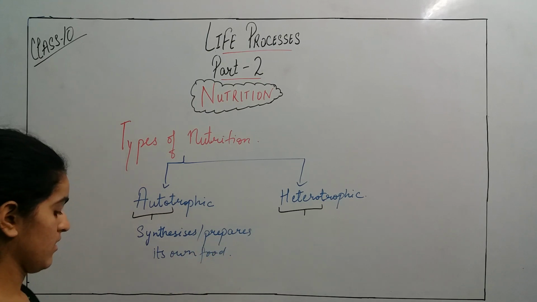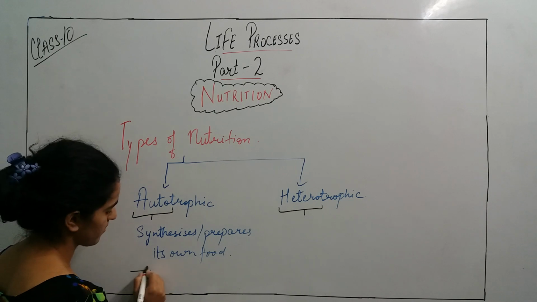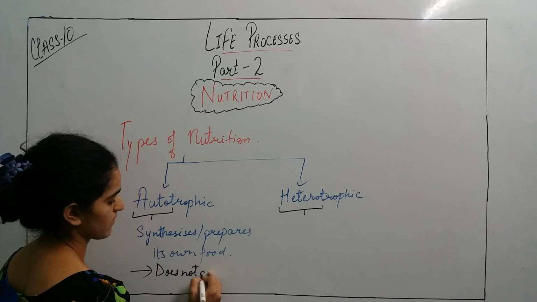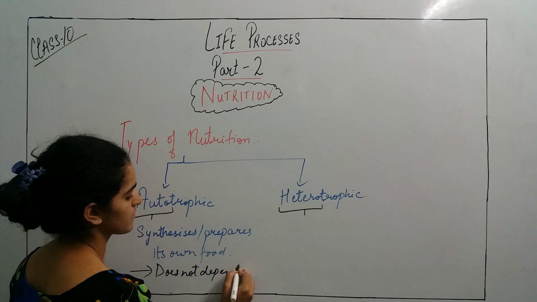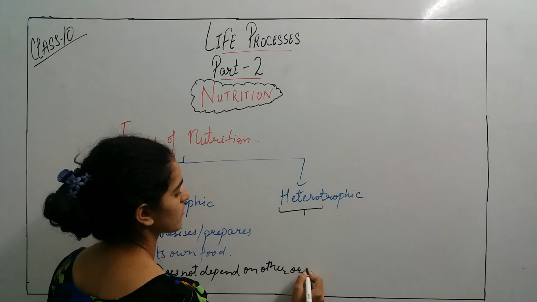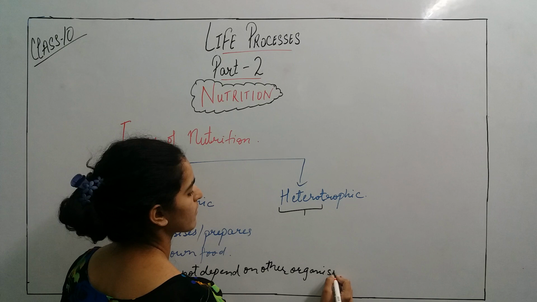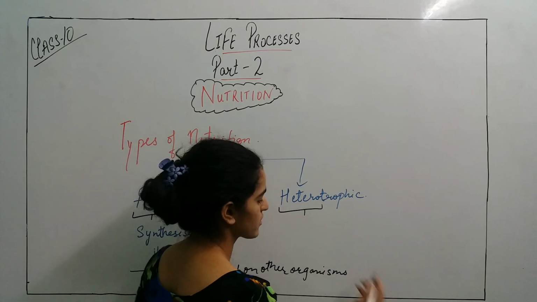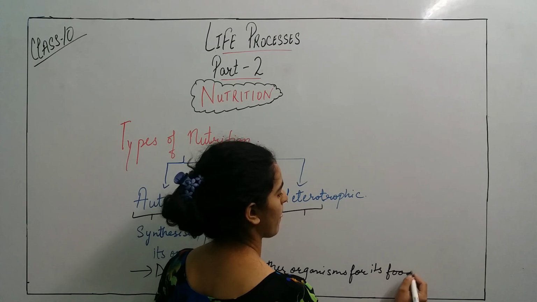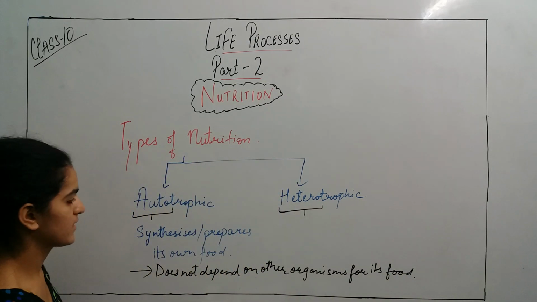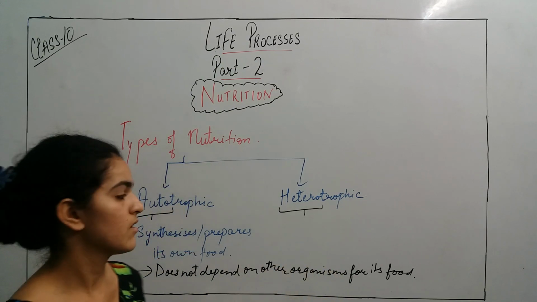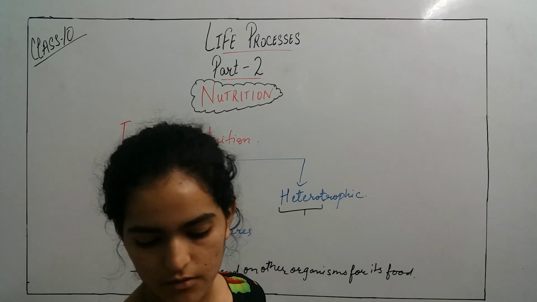And it does not depend on other organisms for its food or for its nutrition. ये अपना खाना, they prepare their food on their own and do not depend on other organisms for their nutrition or for their food.